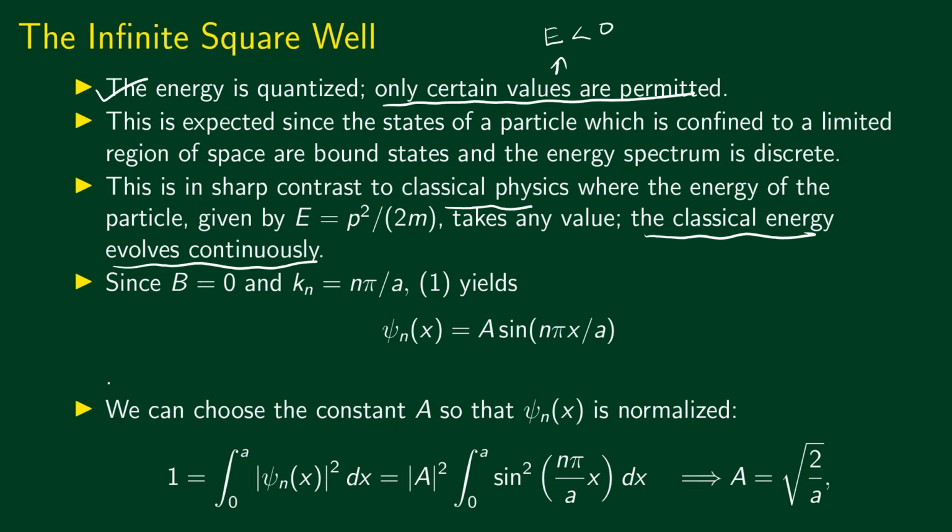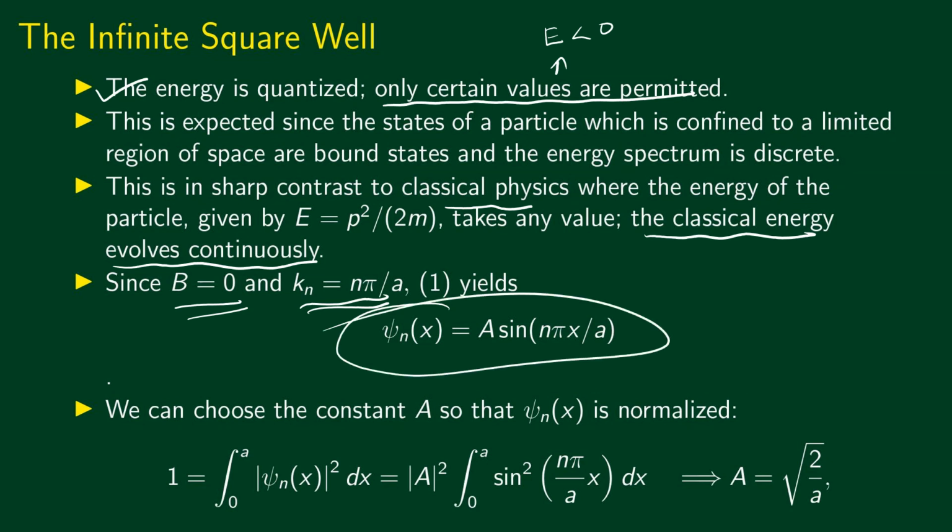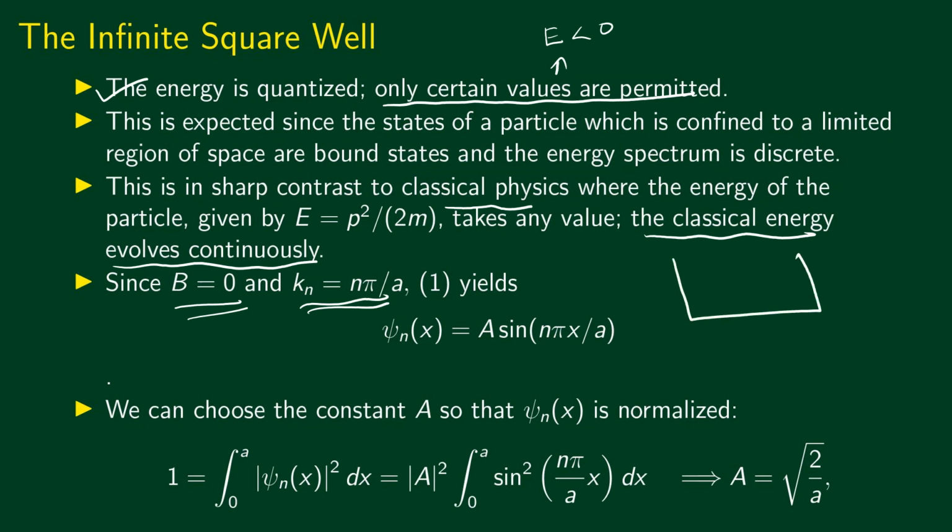So we have already done this. We just substitute b equal to 0 and kn equal to n pi divided by a, and we get the wave function. We still have to fix this constant a. This constant a can be fixed by normalizing. We said that the particle is confined within this region x equal to 0 and x equal to a. So if you are trying to find the particle, you should be able to find it somewhere in here. The probability of finding the particle somewhere inside this infinite square well has to be equal to 1.